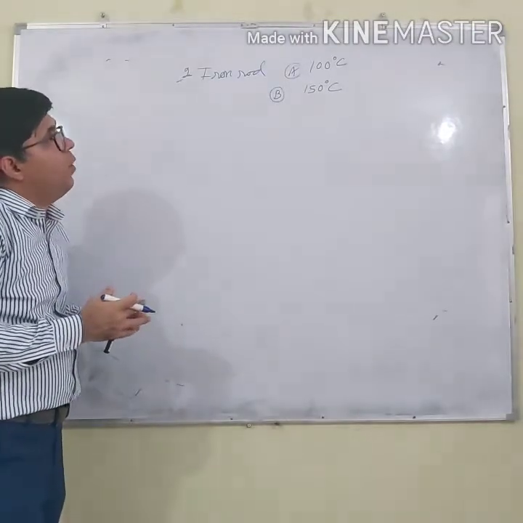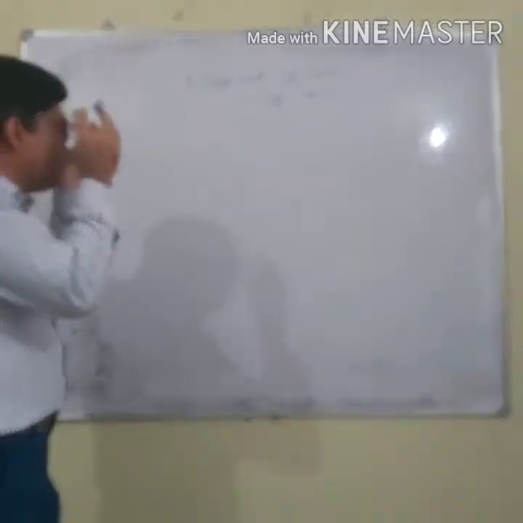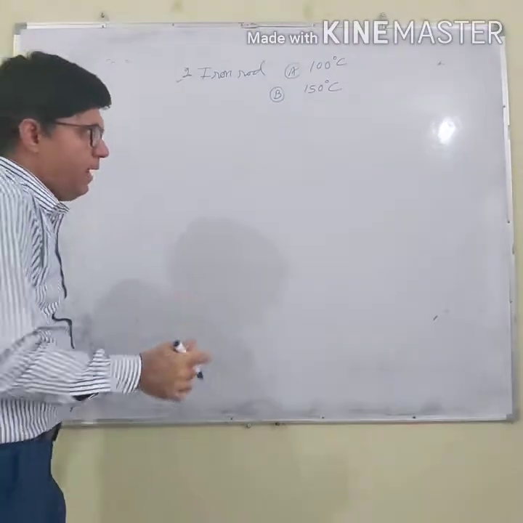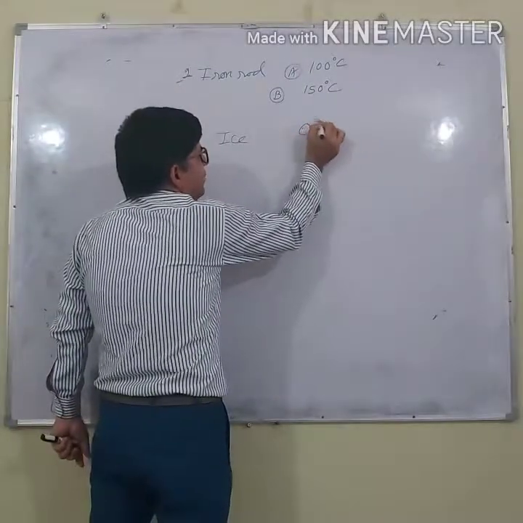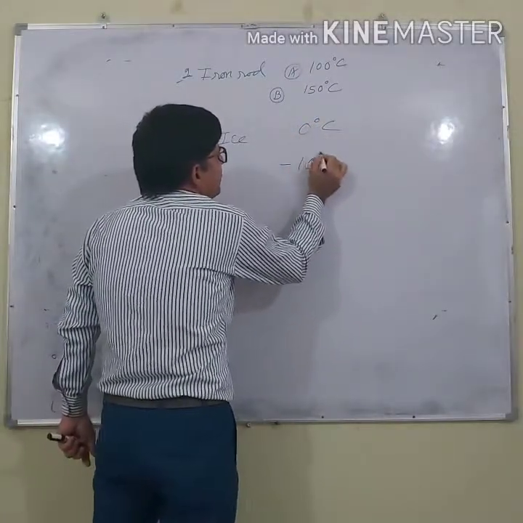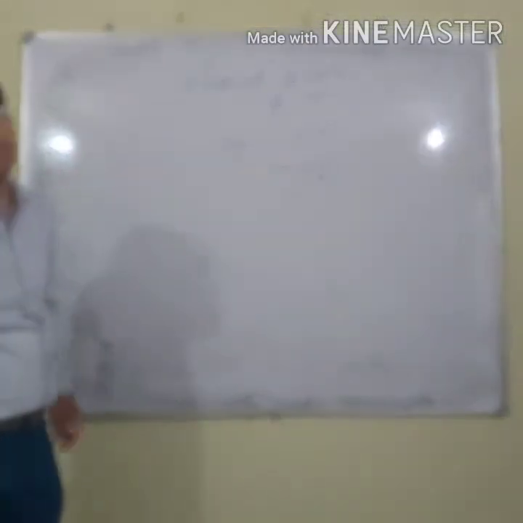It is hotter than rod A. Why? Because the temperature of rod A is more. Again, let us say we are having ice at 0 degrees Celsius, another ice is minus 10 degrees Celsius. Which one is more cold?